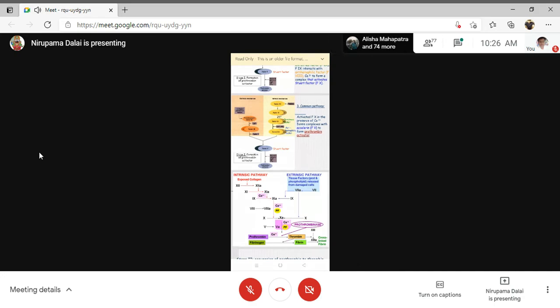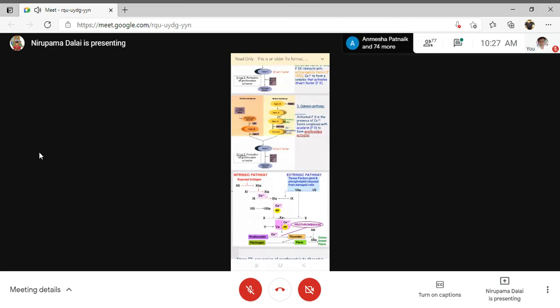Likewise, in the case of the extrinsic mechanism, which factor will be activated? Factor 7. Once factor 7 is activated, it has to act with calcium, phospholipid, and also the thromboplastin, the protein secreted from the damaged tissue, that is tissue thromboplastin.